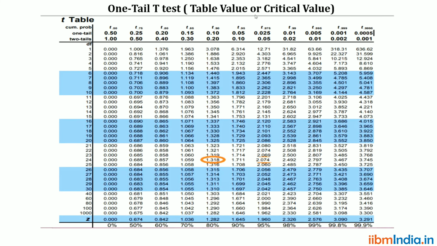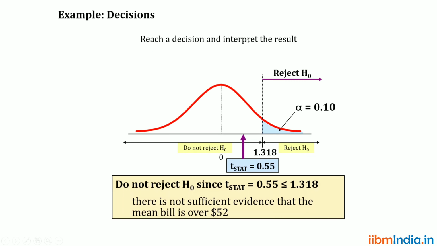If you look into the table value in the one tail test, the corresponding level of significance is 0.10 and degree of freedom is 24. If this is the case, the corresponding table value is 1.318. So 1.318 is a table value.